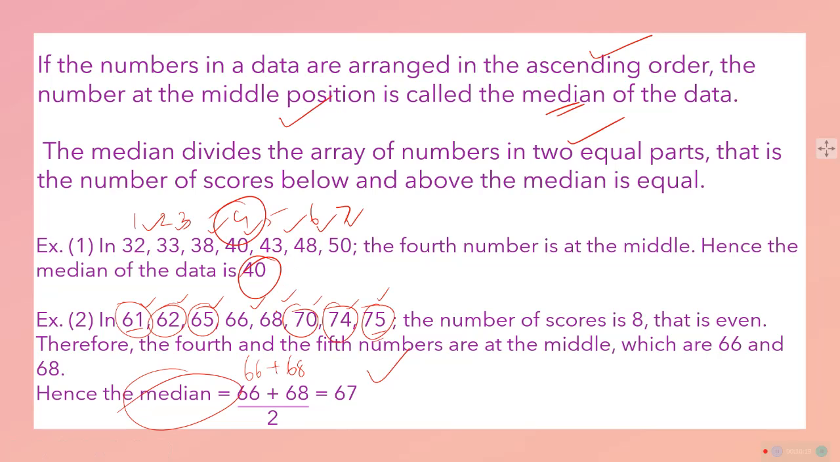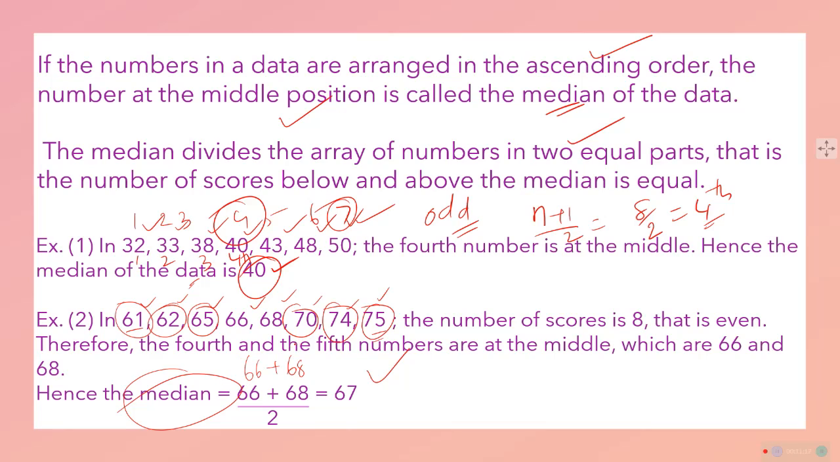This became easy because it was an odd number. The number of data was odd because it was 7. So what will you do? If the odd number is n, add 1 and divide by 2. 8 upon 2 is equal to 4. So the fourth data, that is 1, 2, 3, fourth, we took 40. We got it.